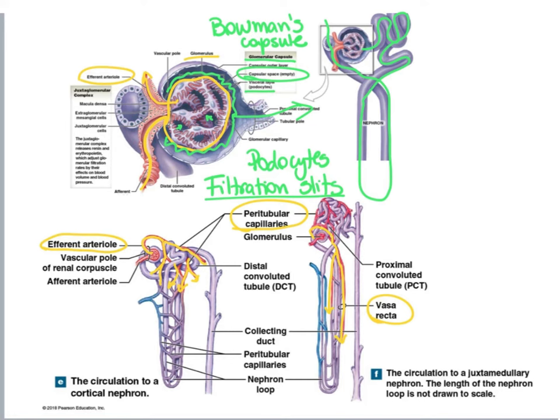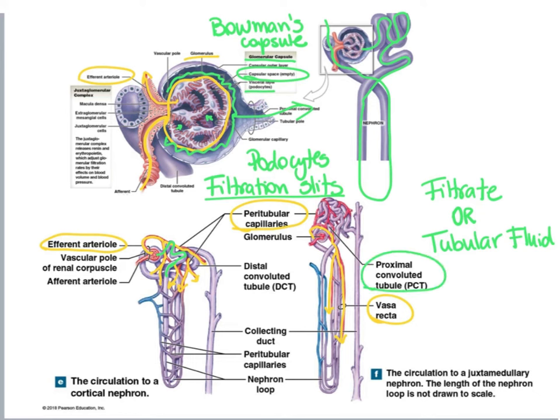So all that was filtered out of our blood will end up going into this capsular space. And then this filtrate will have no other option than to follow through the system of tubules that we see here. And that's why whatever was leaked out of the glomerular capillaries is referred to as filtrate or tubular fluid. So after the capsular space, this filtrate or tubular fluid will go into the proximal convoluted tubule.